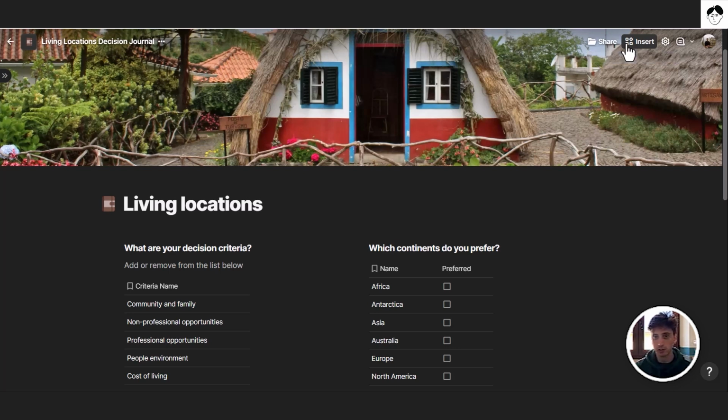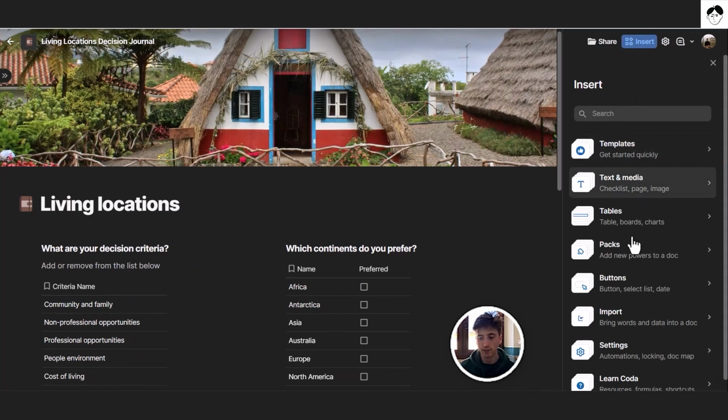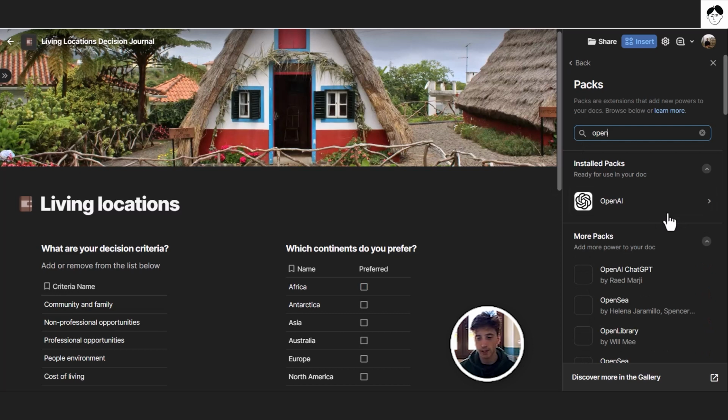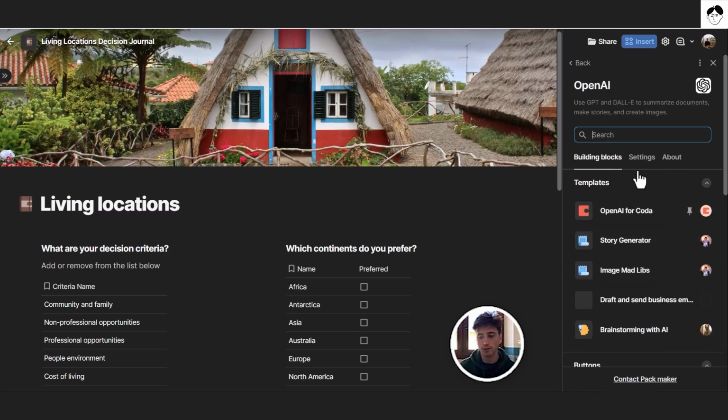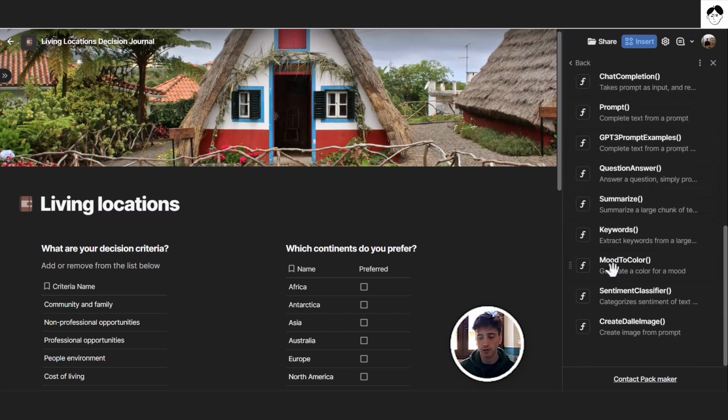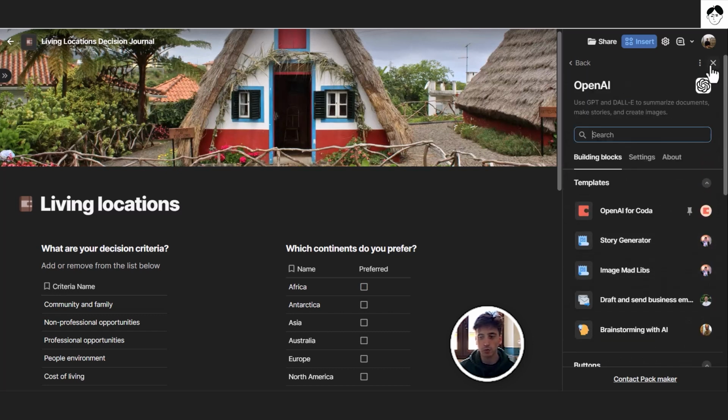So this is not included natively in this Coda doc. But if you are interested in that, you can go to Insert, then you have Packs, and you can search for the OpenAI pack, and you will need to connect it, and then you will find all the different buttons and formulas that you can use in here on the Coda doc.